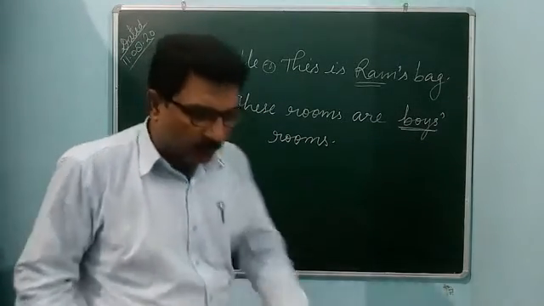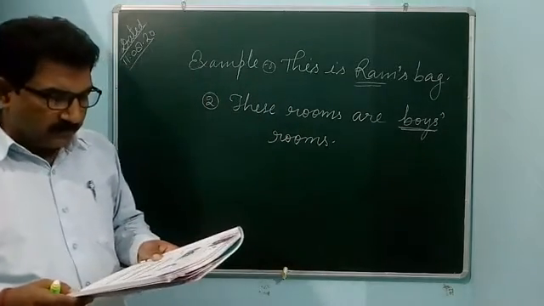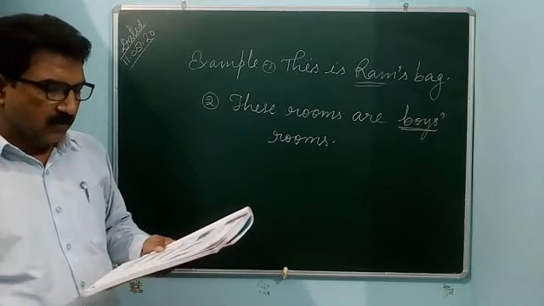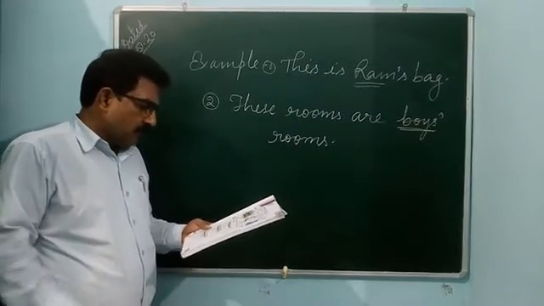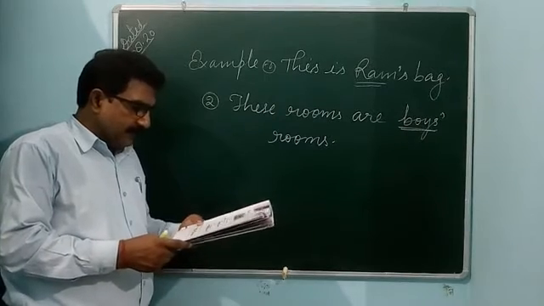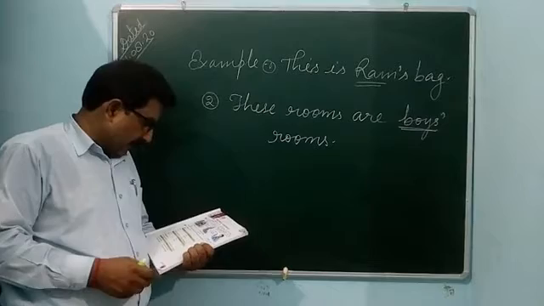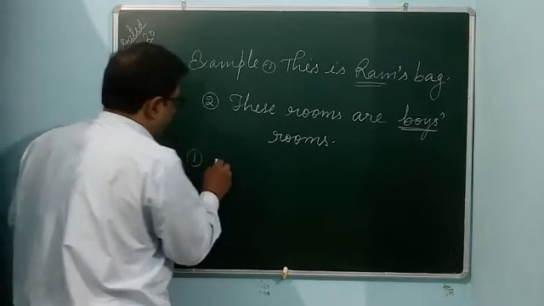Many rules are there in your book also. Page number 23, how to make possessive. As you know, the first rule is adding apostrophe s.